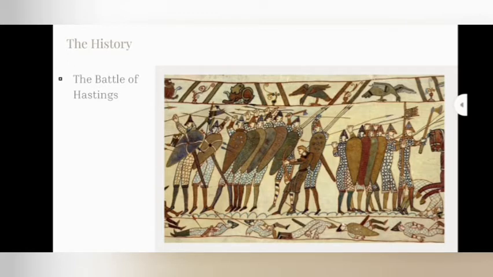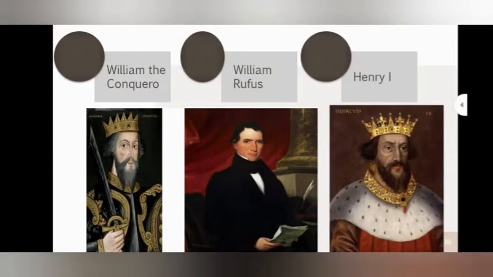This conquest was led by William II of Normandy, a cousin of King Edward, who didn't accept Harold of the Saxons becoming king. Then he won and officially became king on the 25th of December 1066. After William the Conqueror died, he was replaced by his successor, William Rufus. Then the next king was Henry I.